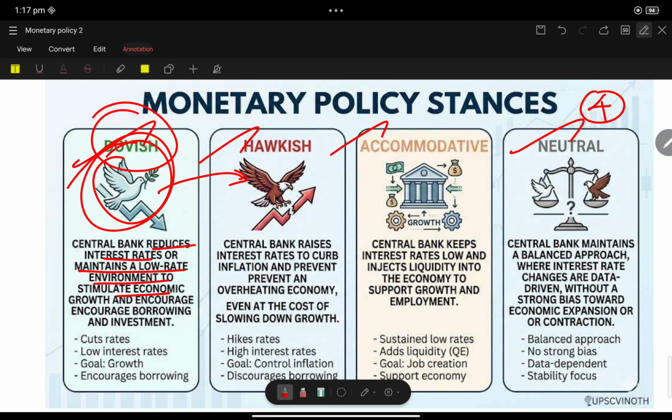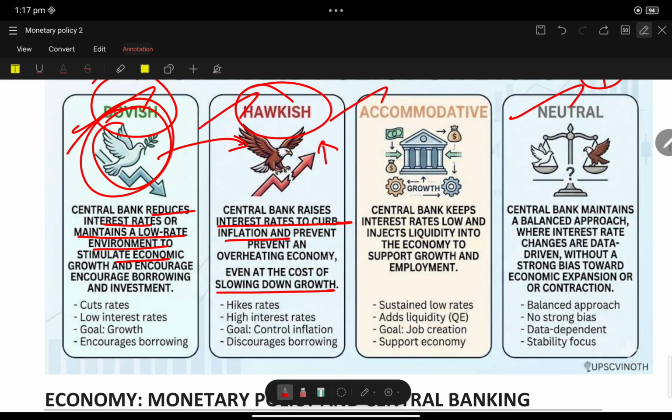Hawkish means the central bank raises the interest rate to curb inflation. If there is inflation, you know that the central bank will raise the interest rate. That is the hawkish stand, even at the cost of slowing down the growth. Even though the growth slows down, they will keep on raising the interest rate to curb the inflation. Accommodative stand is to balance.